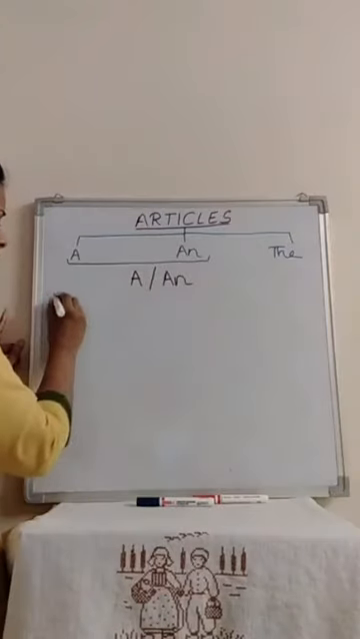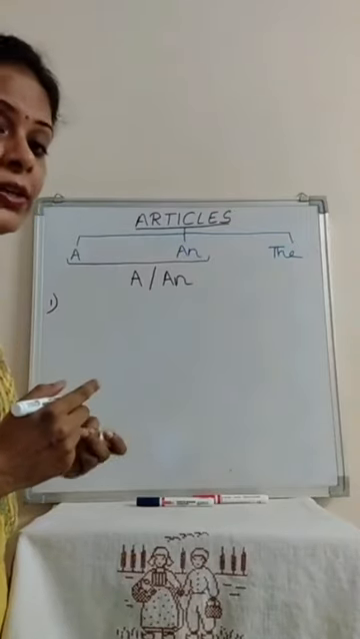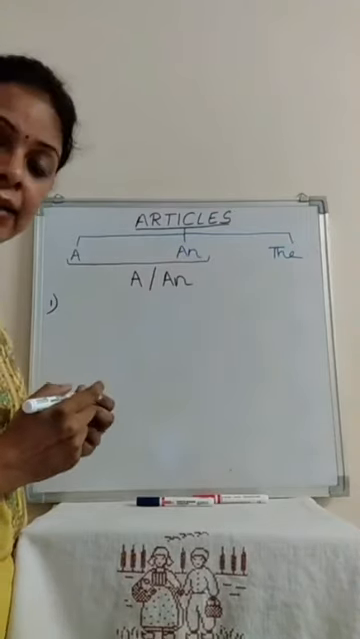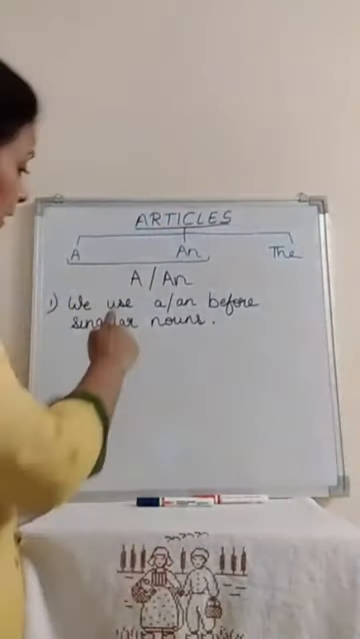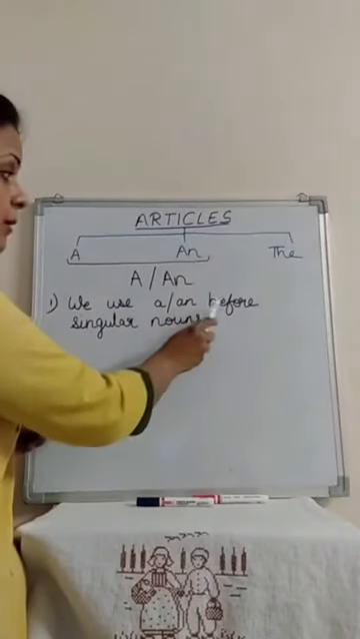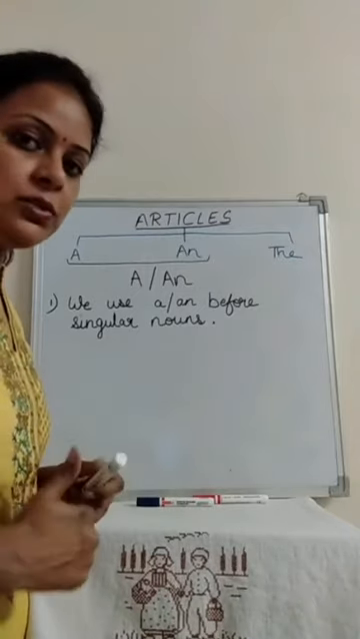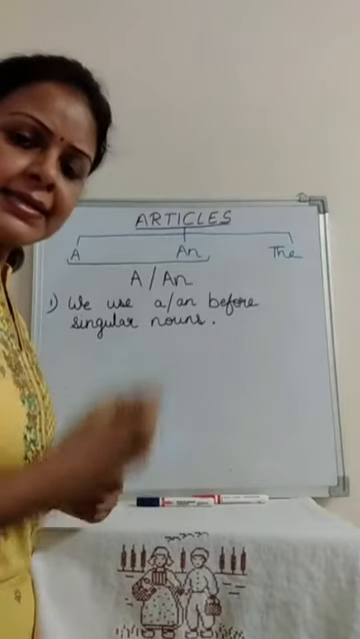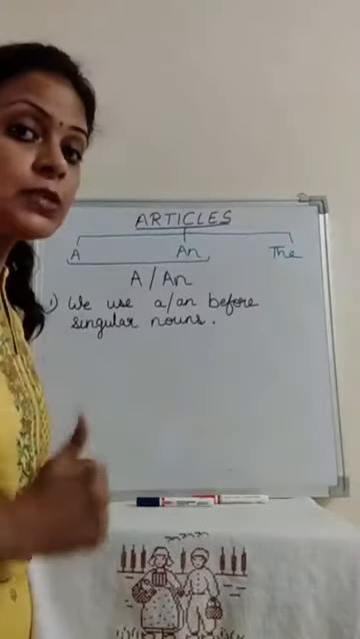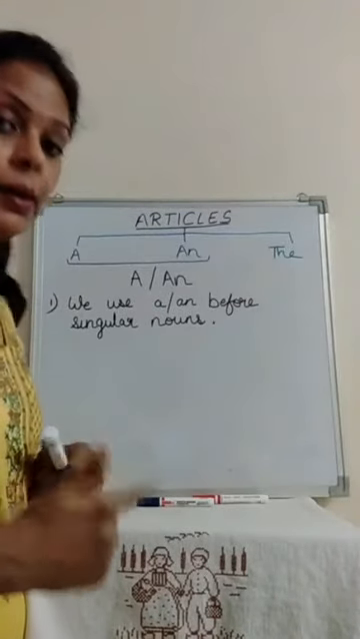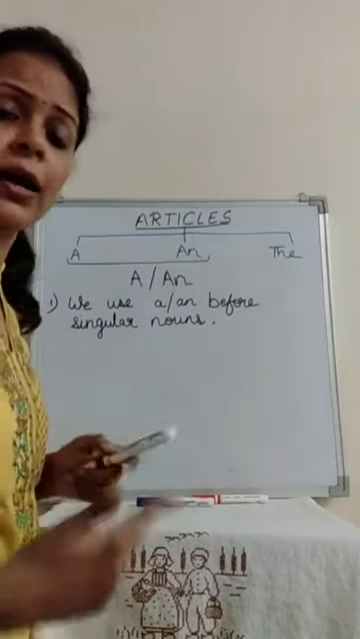The first rule says that a and an are written before the singular noun. We write a and an before singular nouns only. Now can you tell me what are singular nouns? Nouns you all know. Person, place, animal, things are your nouns. And what is the meaning of singular? Singular means one. Plural means more than one. Plural can be 2, 3, 4, all are plural.